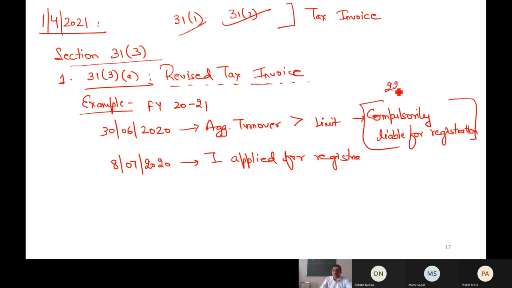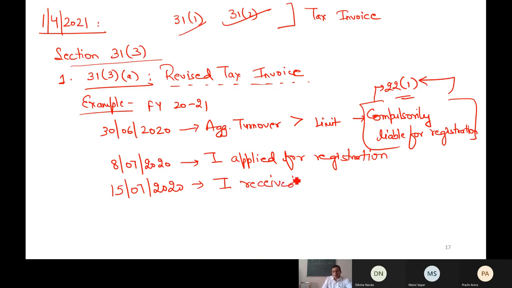I'm discussing section 22(1). If you remember that section, I'm discussing that. I applied for registration. And maybe after 7 days, on 15th July 2020, I received the certificate also. I received the registration certificate.